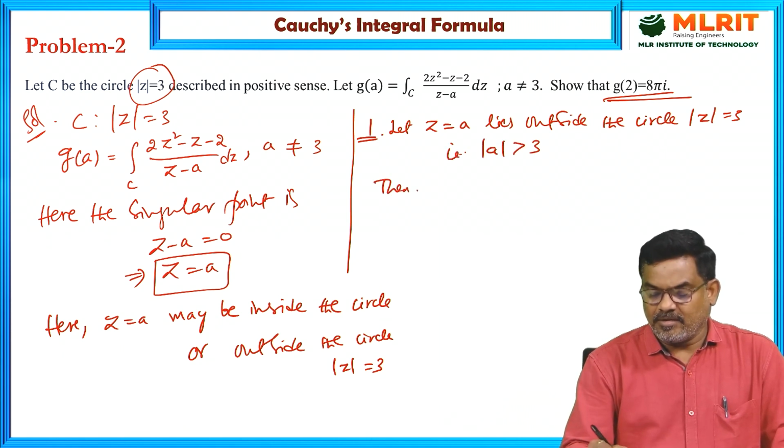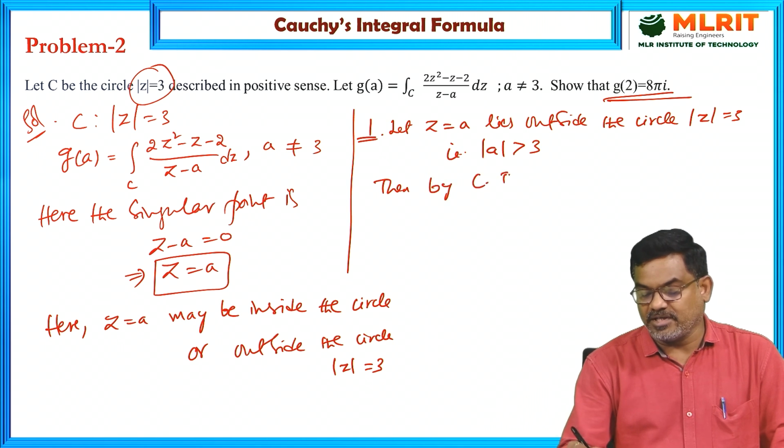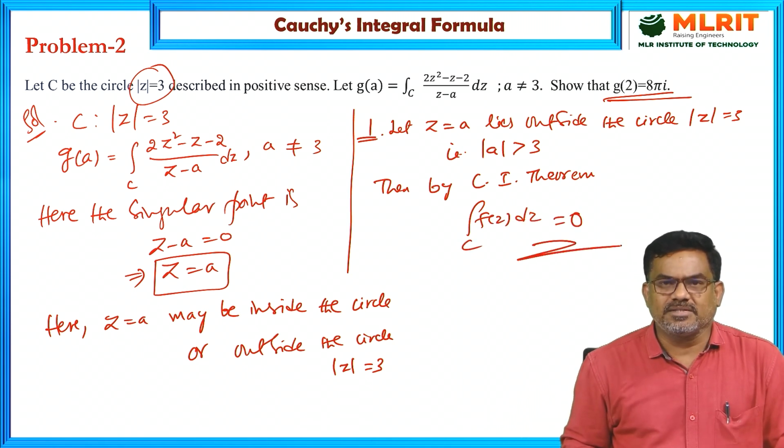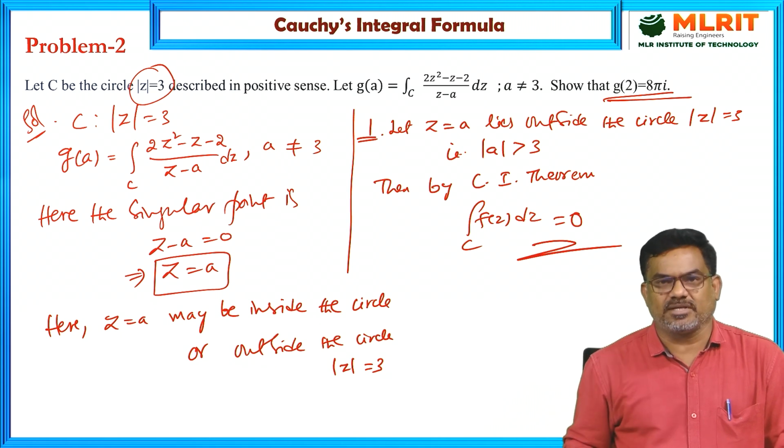Then by Cauchy's integral theorem, the line integral of f(z) dz along C is 0. Simple, since the point lies outside the circle.